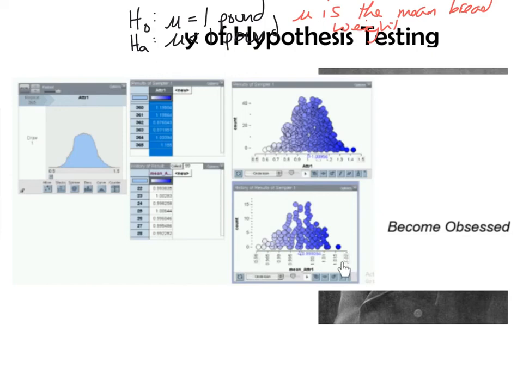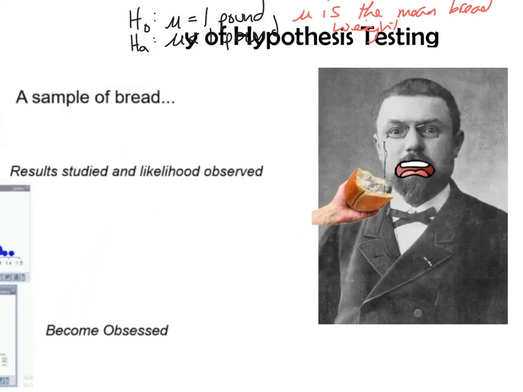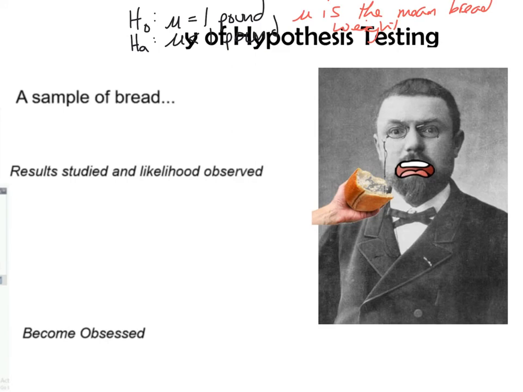The largest is 1.02. So now if you said to Poincare, well, what's the probability that 0.9 or less would occur? The probability is 0. That should never have occurred. According to this distribution, 0.9 is not even possible. So this is what Poincare took as evidence, and he went to law enforcement and informed them that he was